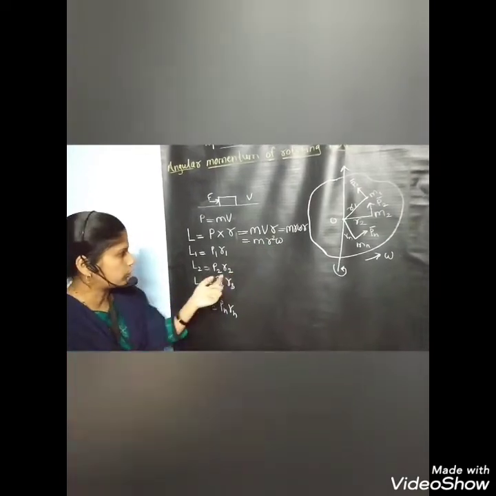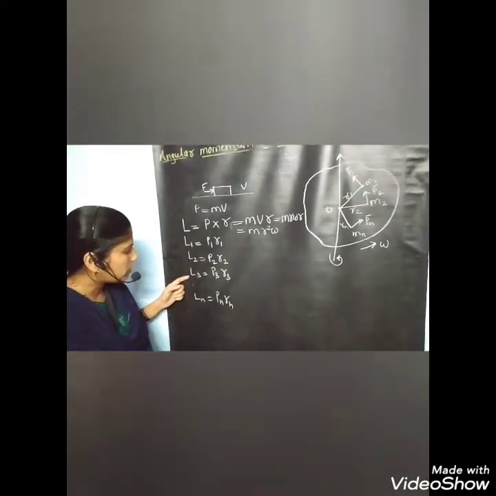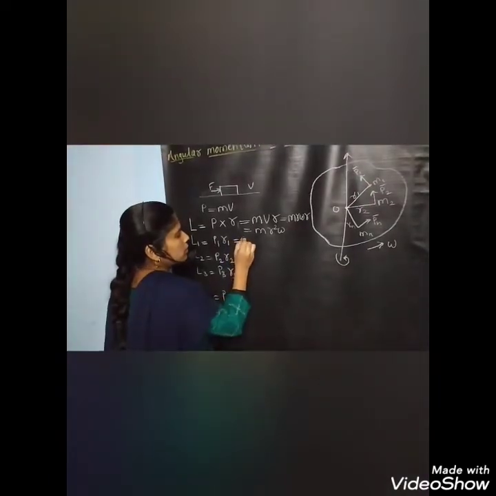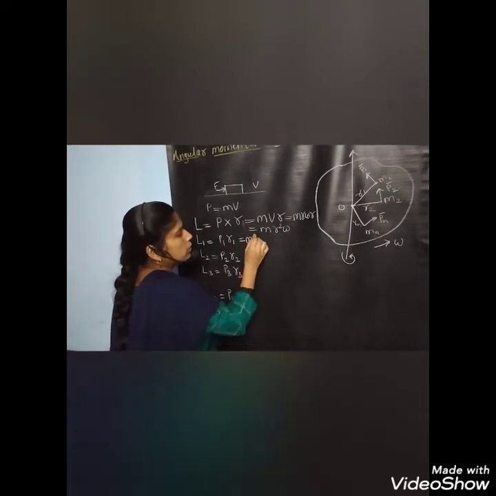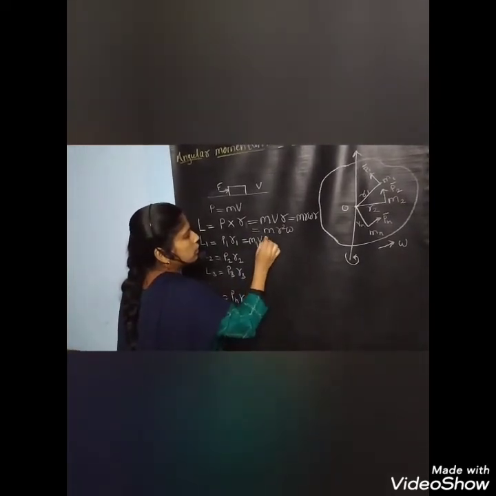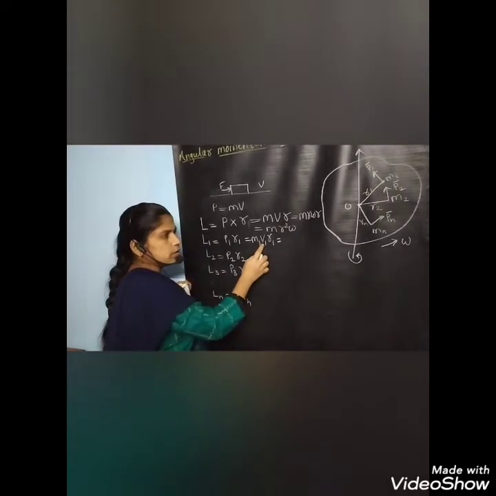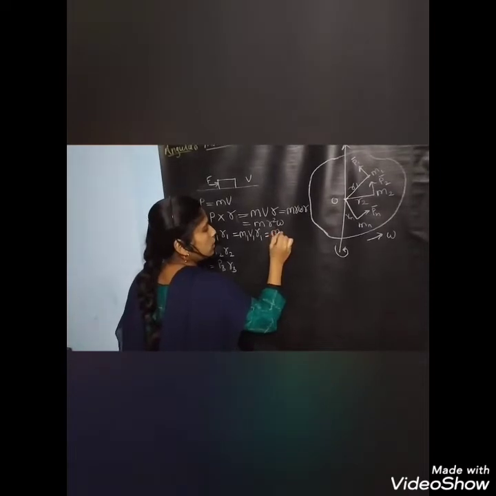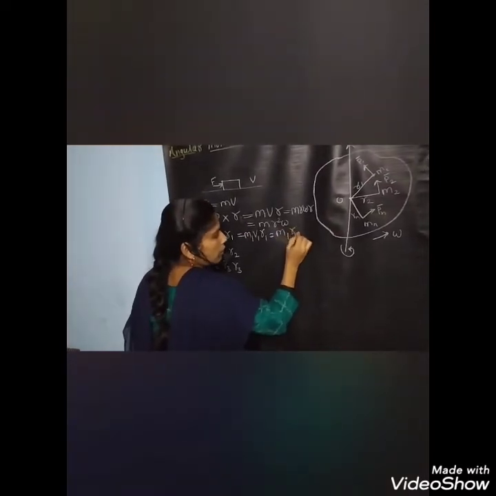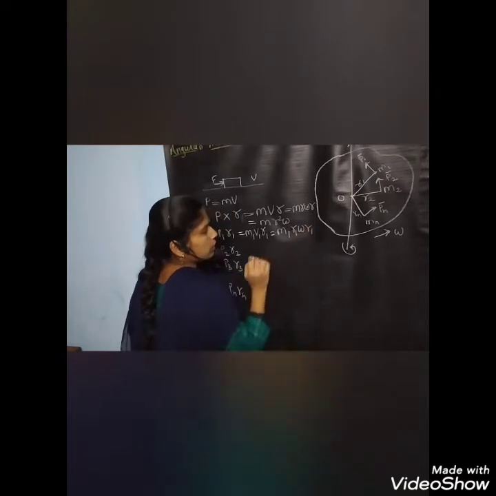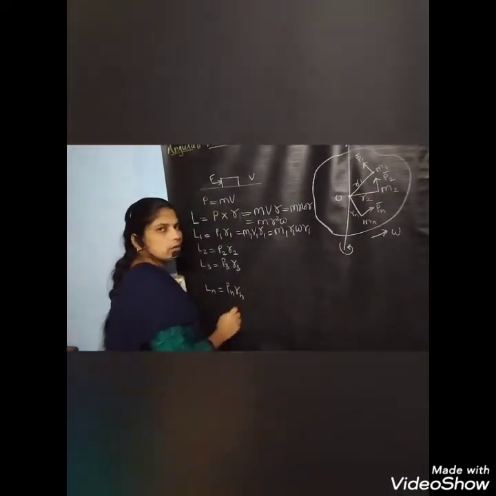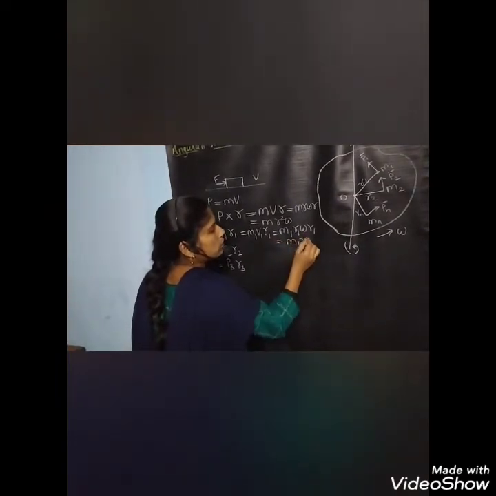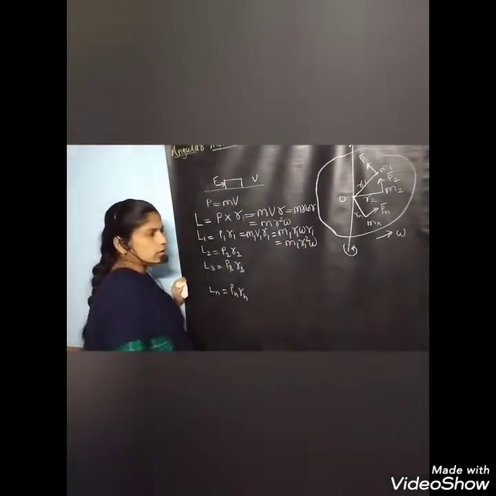Using this relation, we get L1, L2, L3 and Ln. L1 is equal to M1 V1 into R1, but V1 is equal to R1 into omega. Therefore, we get M1 R1 omega into R1, which is M1 R1 square omega.